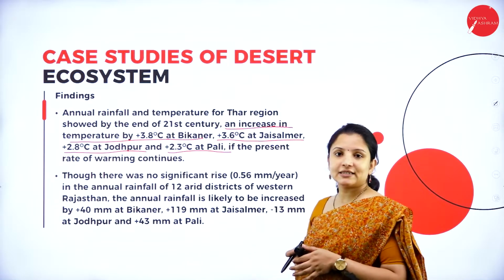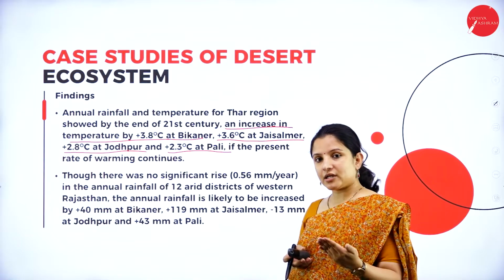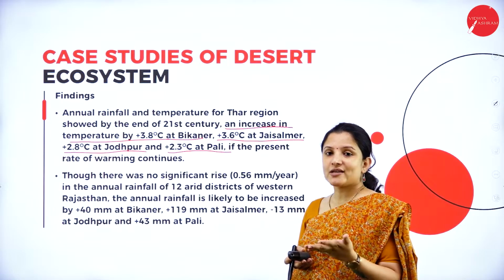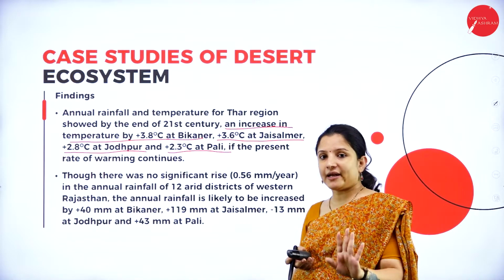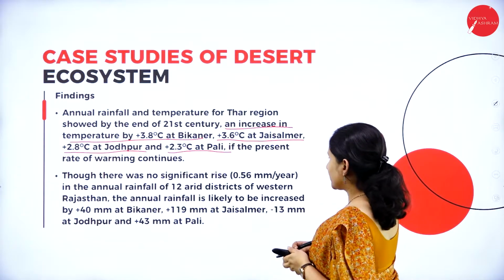But there was no significant rise in the annual rainfall. Though the temperature increased, there were not many changes in the annual rainfall. It remained the same. Neither did it become less nor more. That is what they found out.